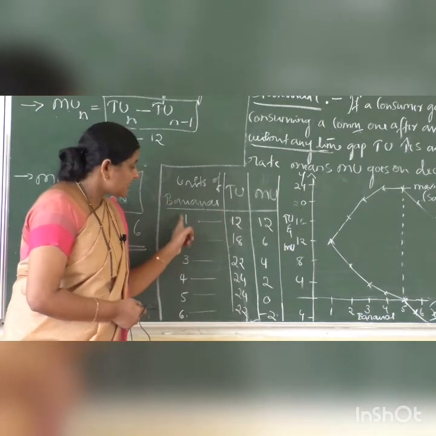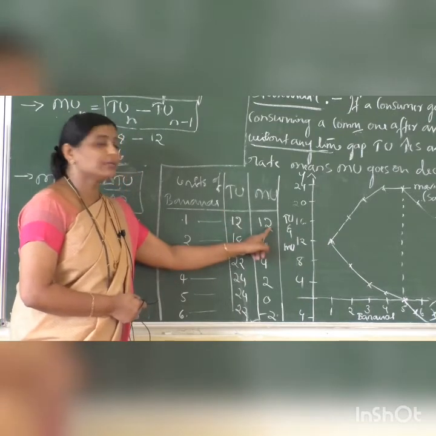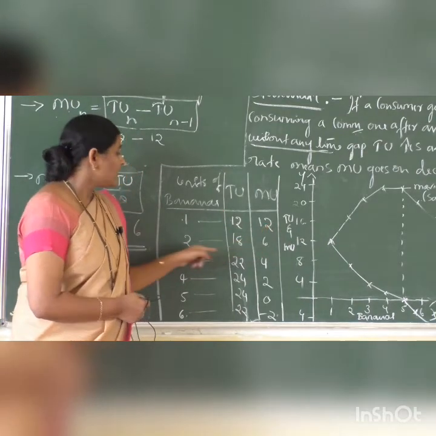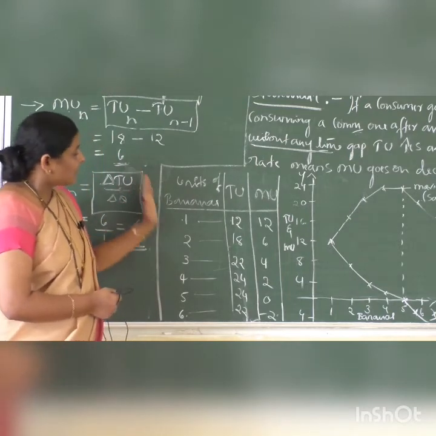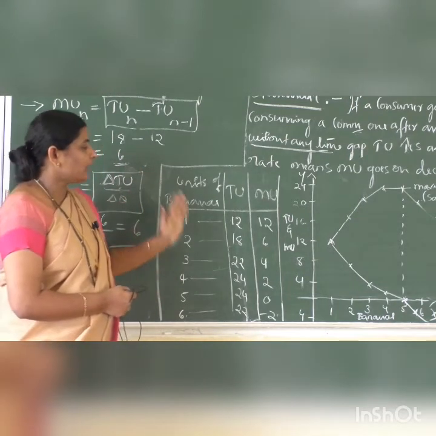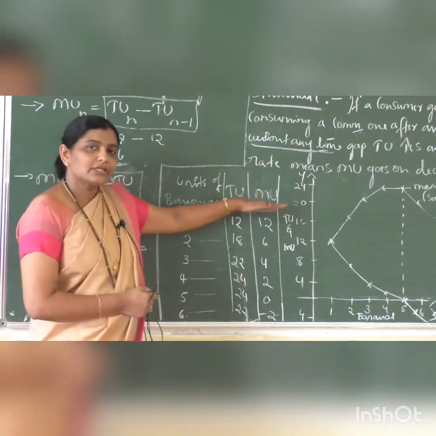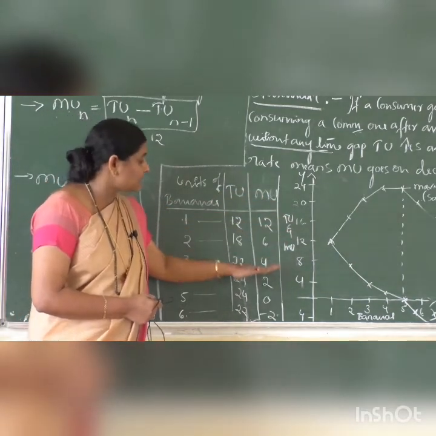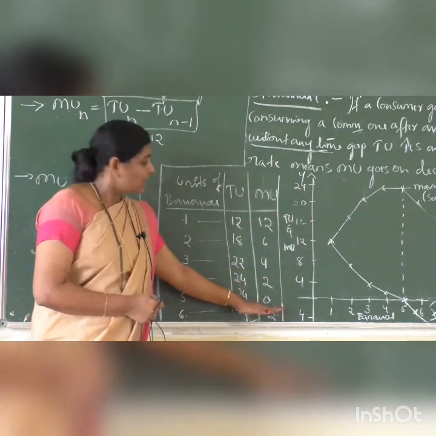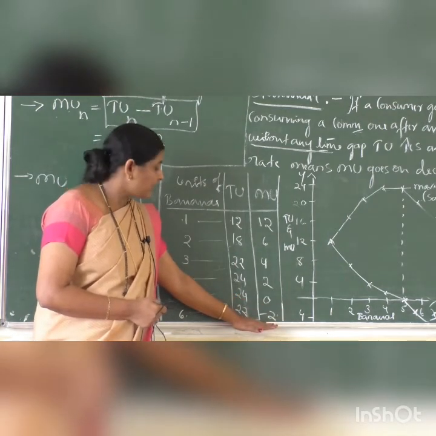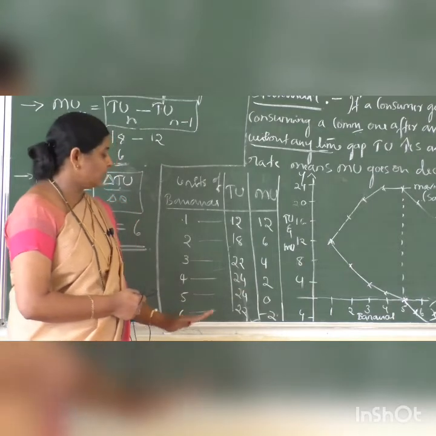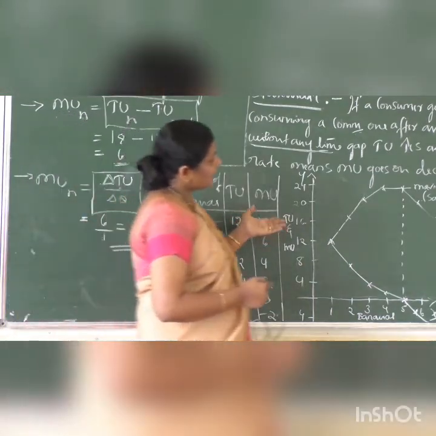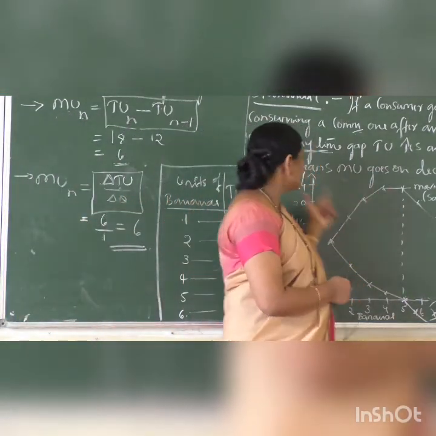So if he takes the first banana, he gets maximum satisfaction, which is 12. If he keeps on consuming bananas one by one without any time gap, satisfaction level goes on decreasing. Then it reaches 0, then it will become negative. Total utility increases at a diminishing rate. So this one we can explain with the help of a diagram.